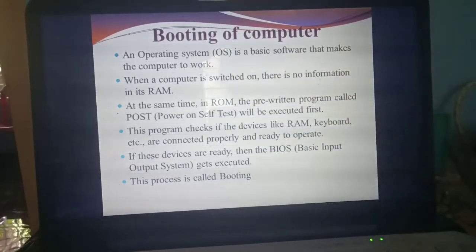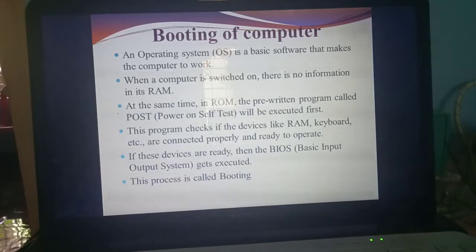Power On Self-Test. Okay. So when you switch on the computer, RAM also processes, ROM also processes. But in RAM there is no information, while in ROM they have already pre-written some program. What's the name of that program? POST. What do you mean by POST? Power On Self-Test. This program will execute first. So when you switch on the computer, which program will execute first?